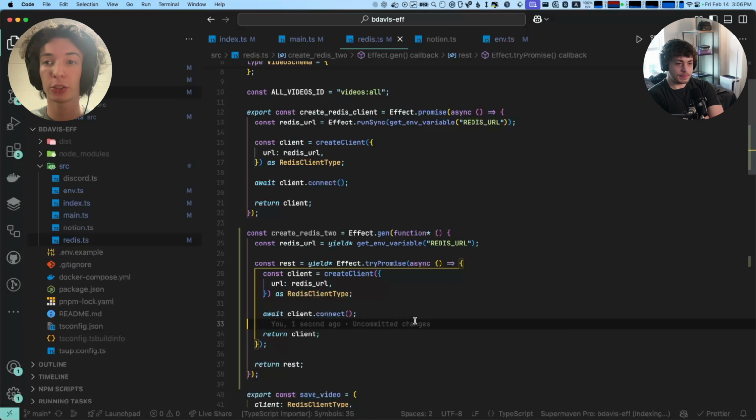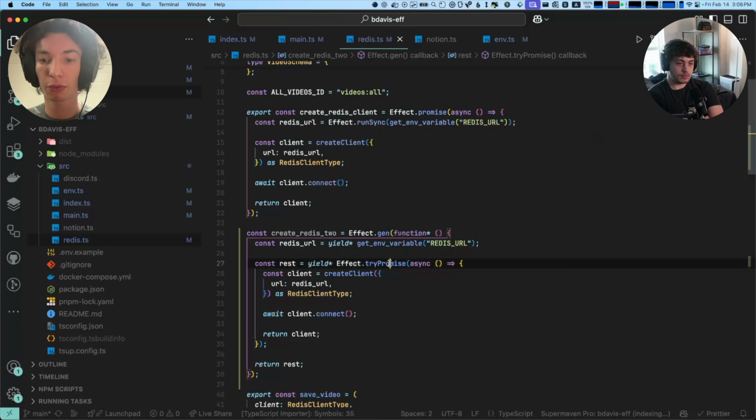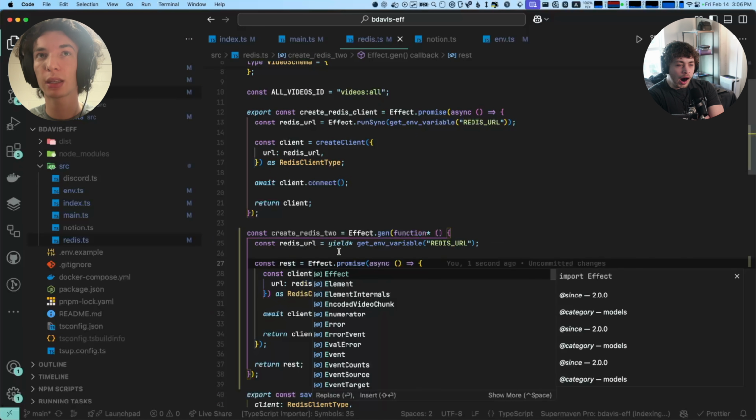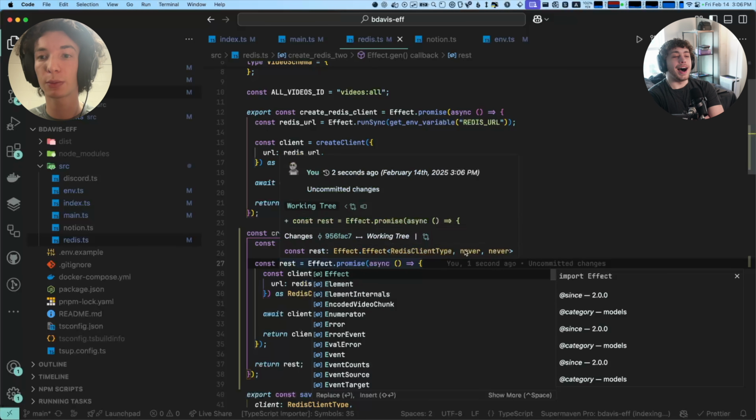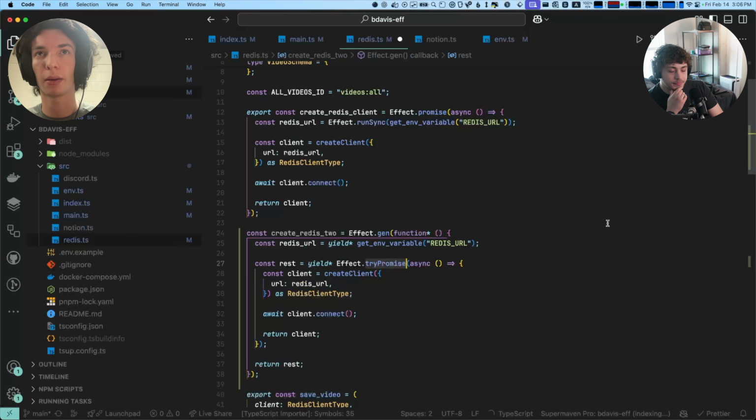With a normal promise, it returns an effect, and if we look at this, it returns an effect that has an error type of never. That's because if the promise rejects, it becomes a panic, or what's called a defect, and it will explode the whole program. There are ways to recover from it, but yes.